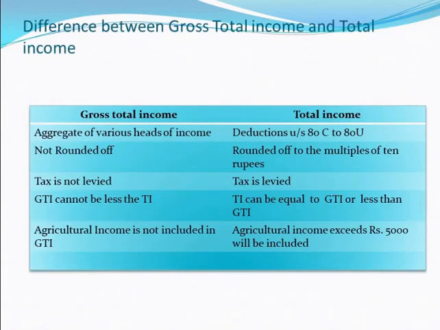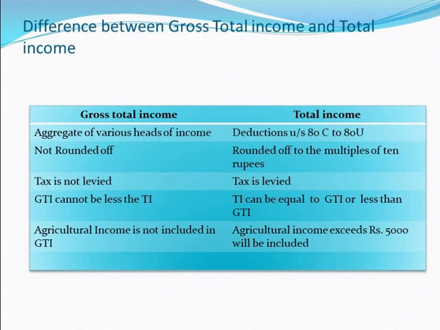Now I am going to explain the differences between the gross total income and the total income. Gross total income, as I said earlier, is an aggregate of various heads of income. Total income is adding all the various heads of income and making deductions under section 80C to 80U. Gross total income is not rounded off. Total income is rounded off to the multiples of 10 rupees. Tax is not levied on gross total income. On total income, tax is levied. This is the taxable income that the assessee has to pay.